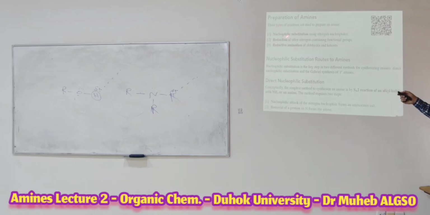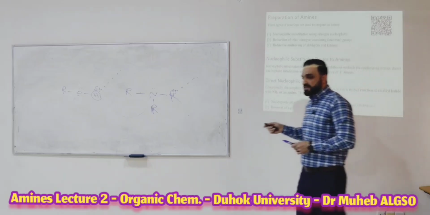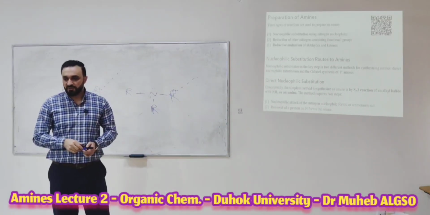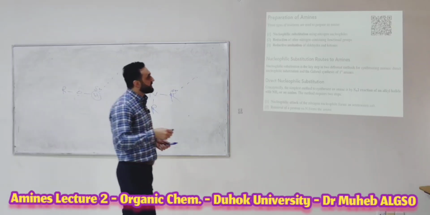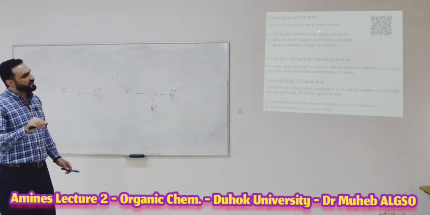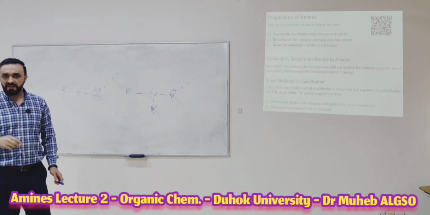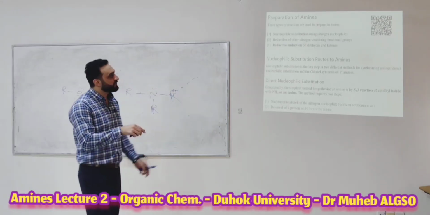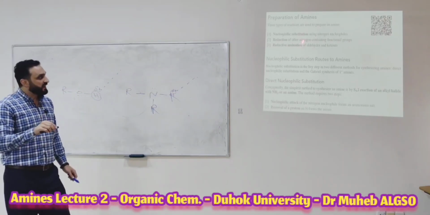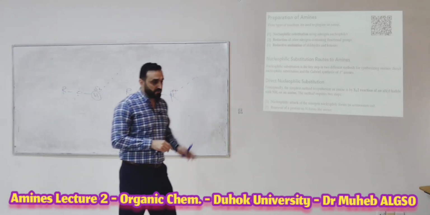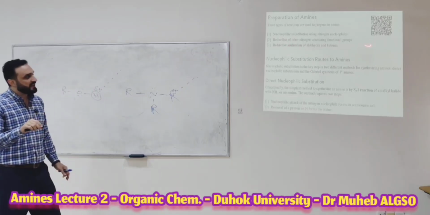Number 1, nucleophilic substitution using a nitrogen nucleophile. You know this reaction is all by SN2 reaction. All of them we will talk about and explain one by one. Secondly, reduction of other nitrogen-containing functional groups. Other nitrogen compounds can be reduced to give you the NH2 group. Third one, reductive amination of aldehyde and ketone.